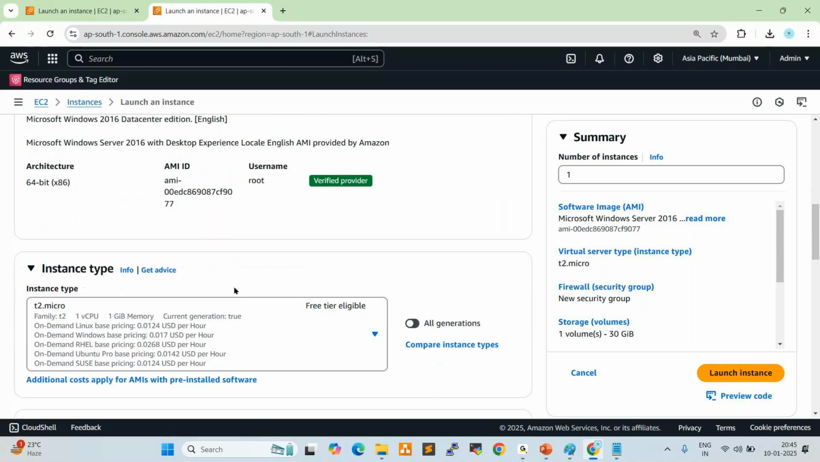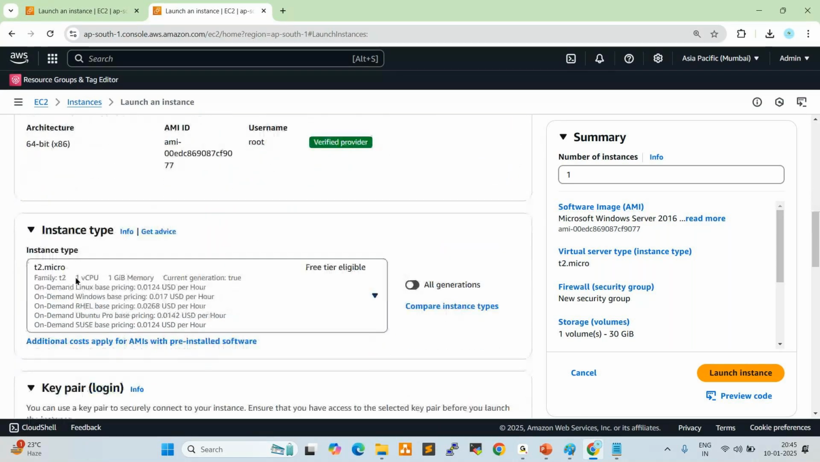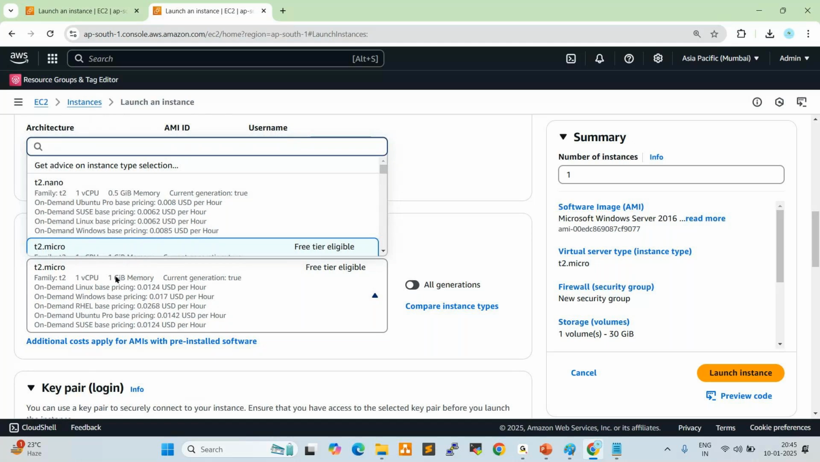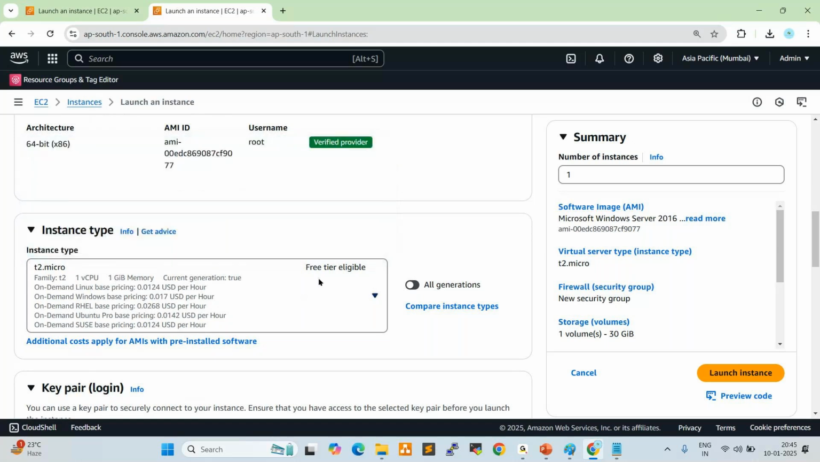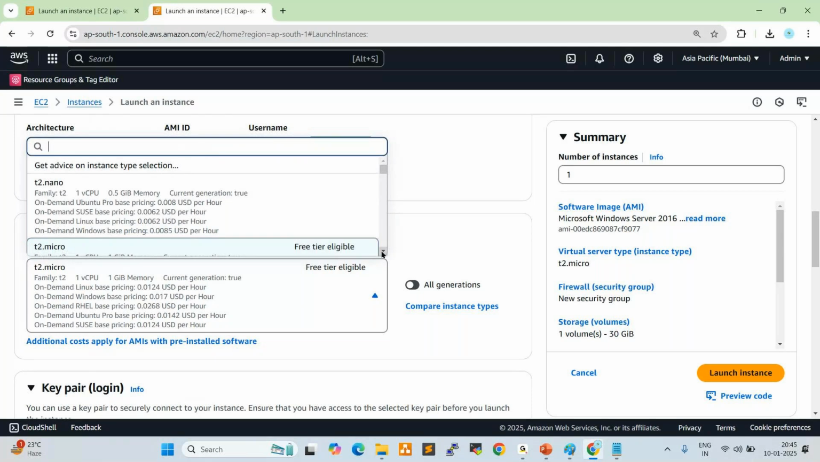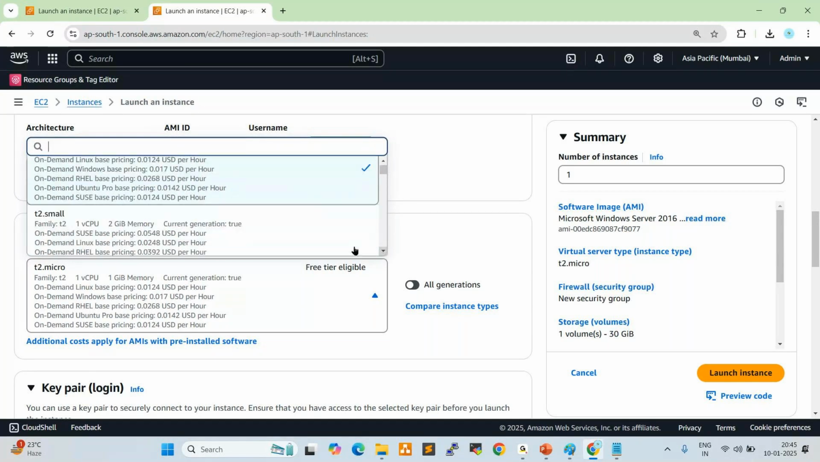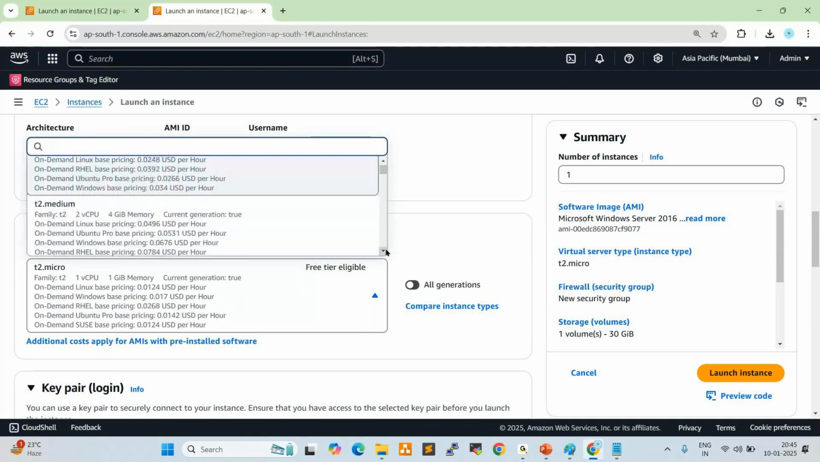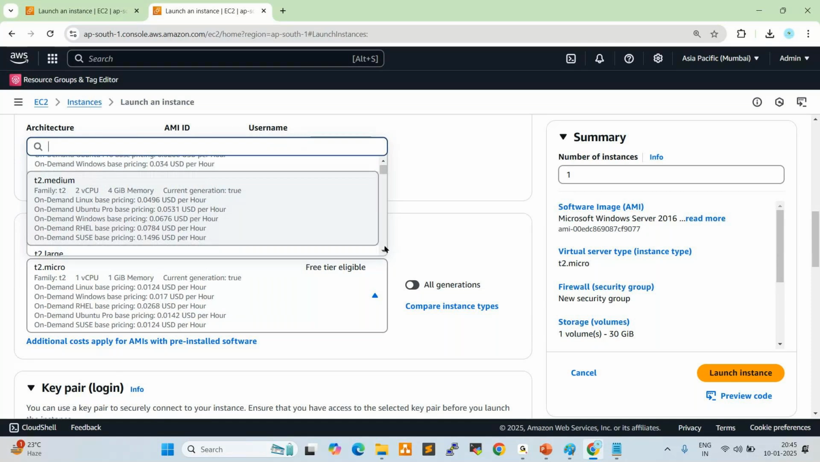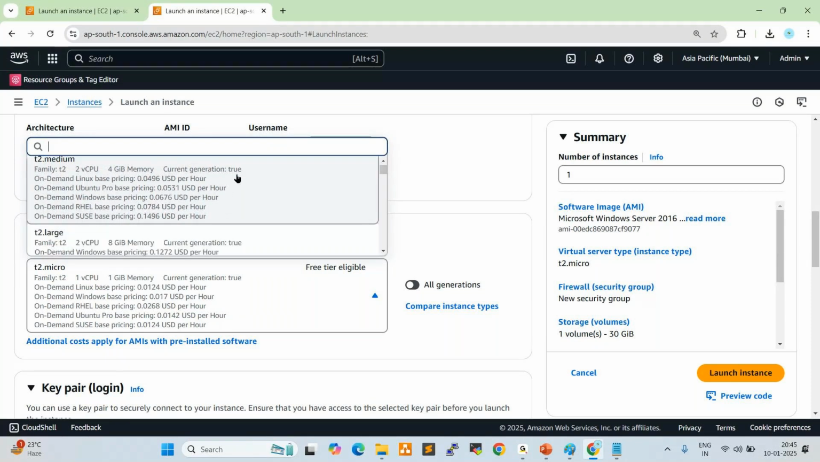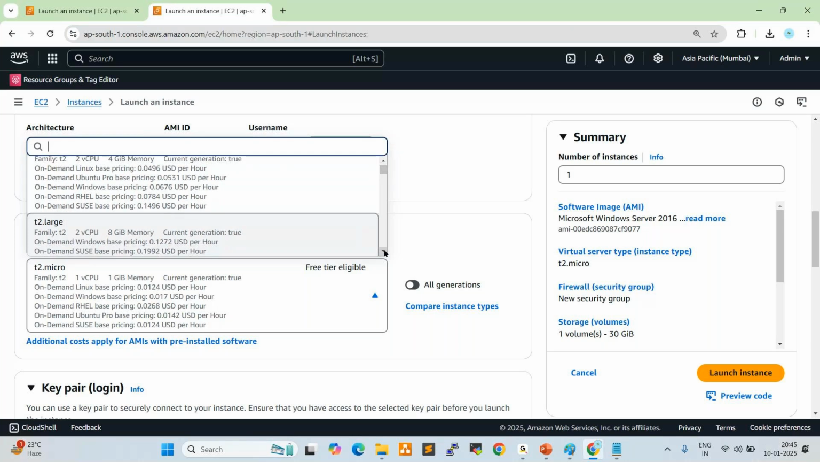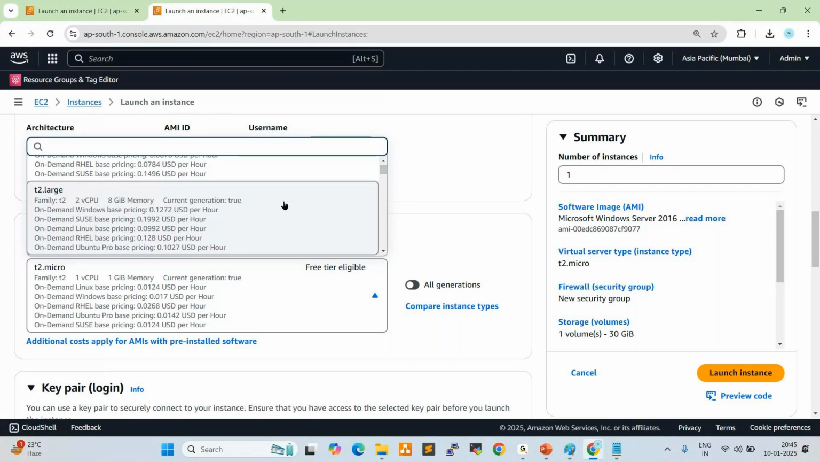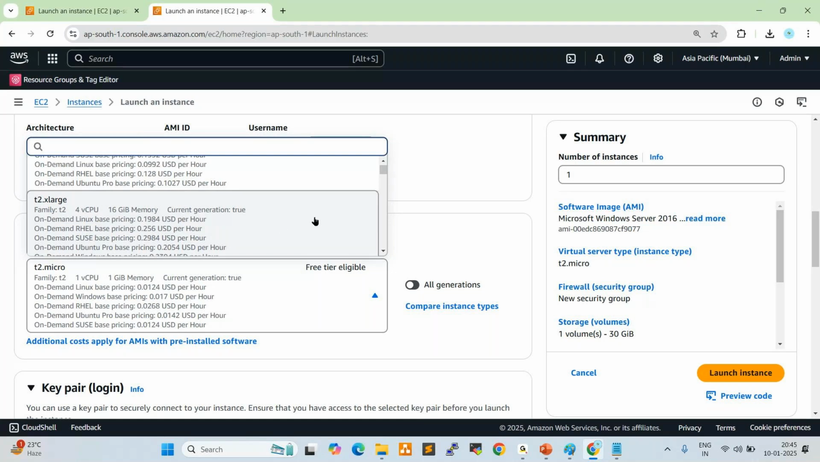Next, instance type. T2 micro, 1 CPU and 1 GB memory, is free tier eligible. If you select T2 medium, large, or X large, those are not free tier. T2 medium, 2 CPUs, 4 GB RAM, not free tier eligible. T2 large, 2 CPUs, 8 GB RAM, no free tier. T2 X large, 4 CPUs, 16 GB RAM. So better to choose T2 micro for practice.